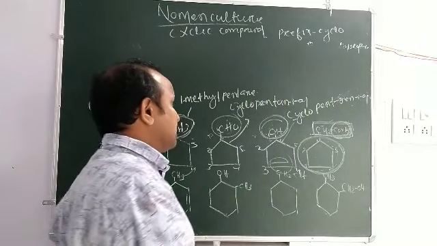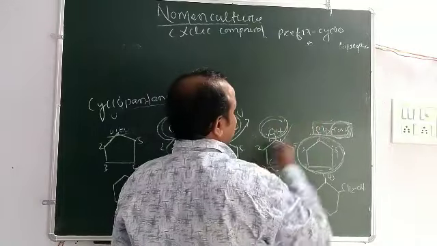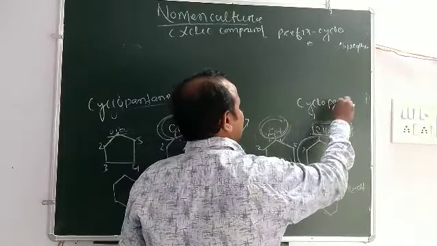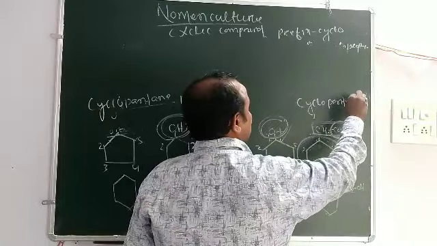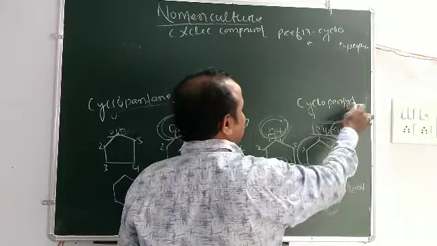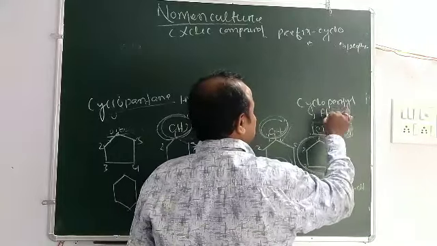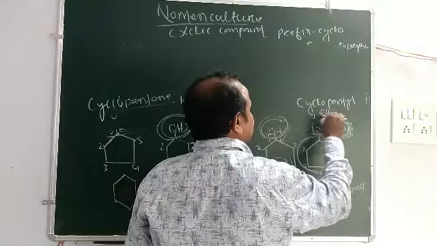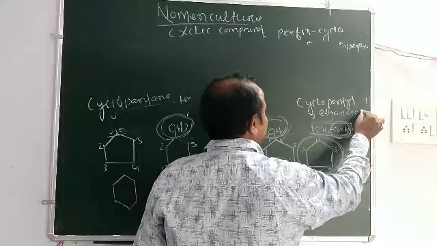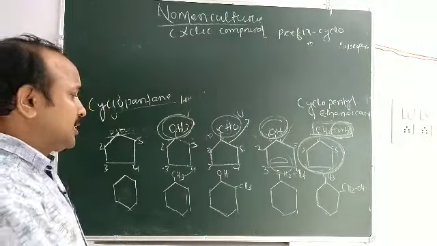Most important thing: cyclopentyl. Okay, cyclopentyl, 1 cyclopentyl, 2 carbon word root is ethanoic acid, cyclopentyl ethanoic acid.